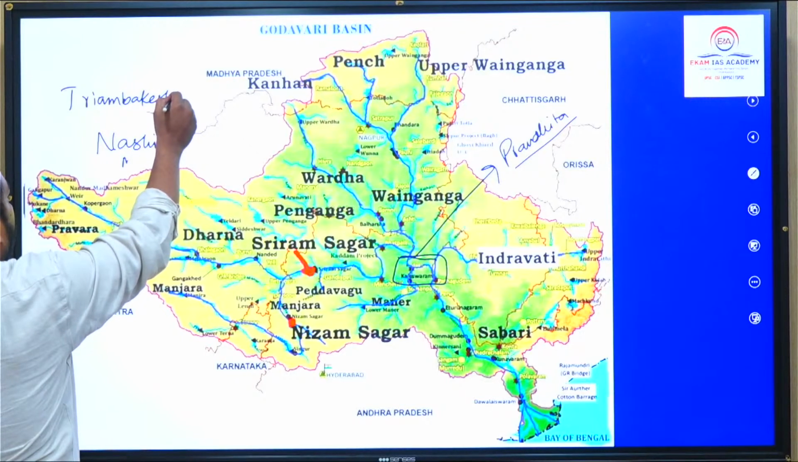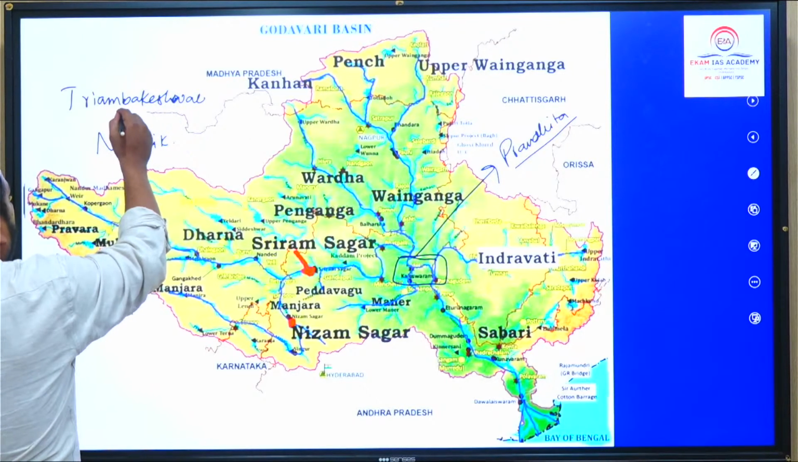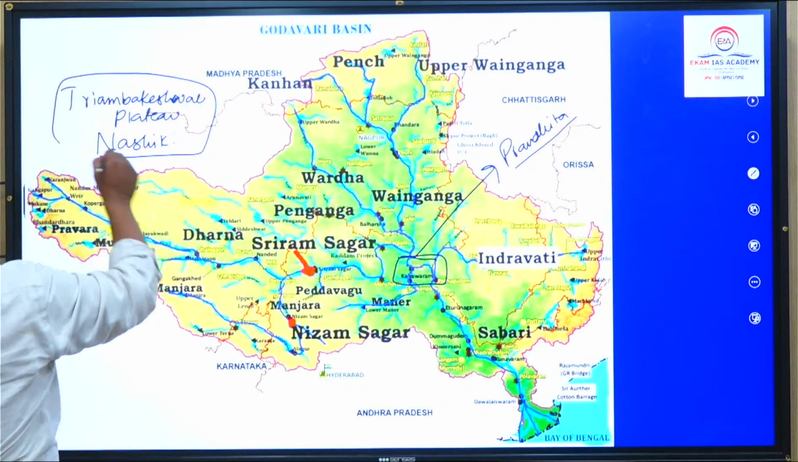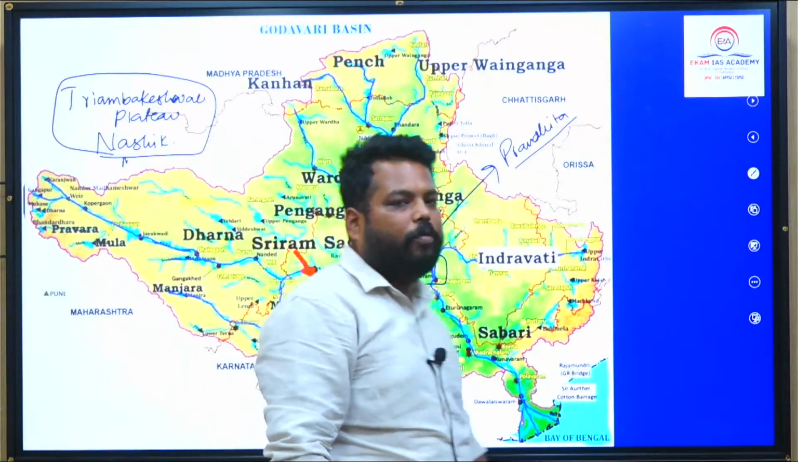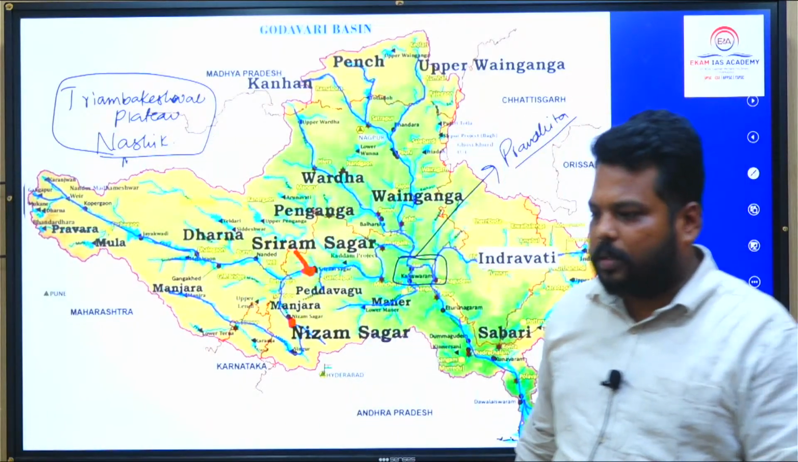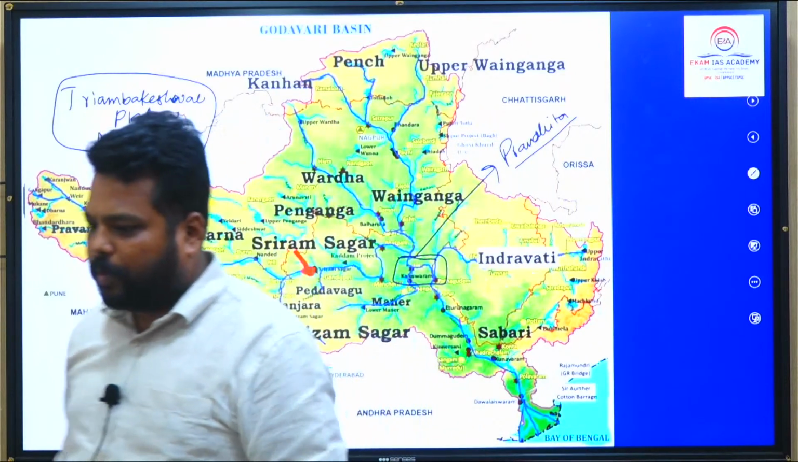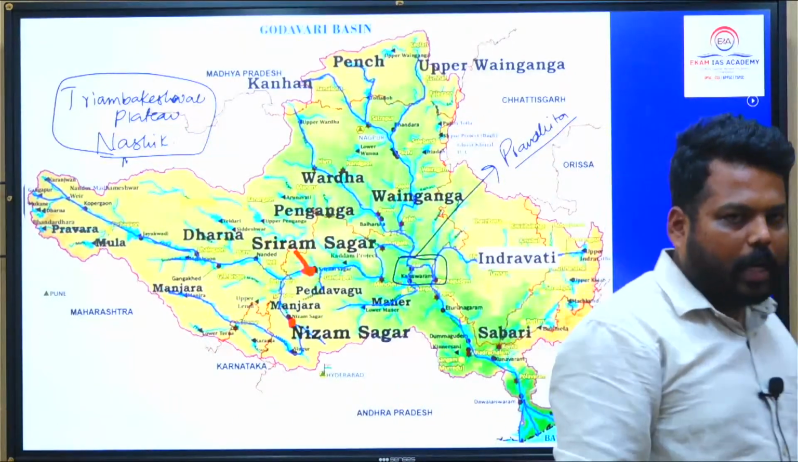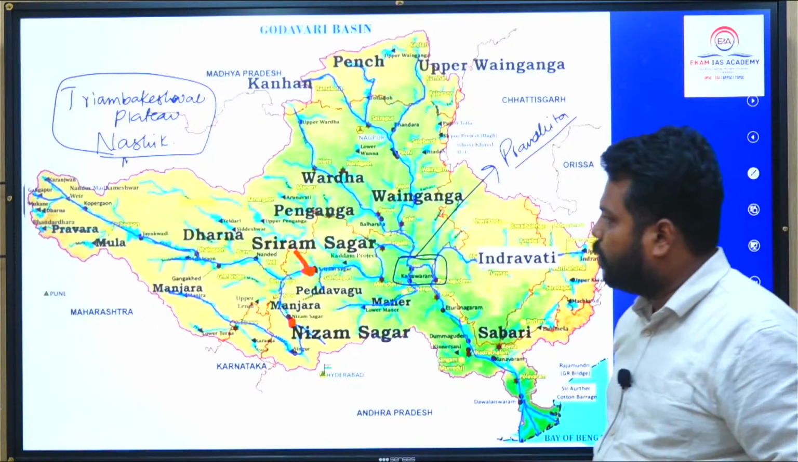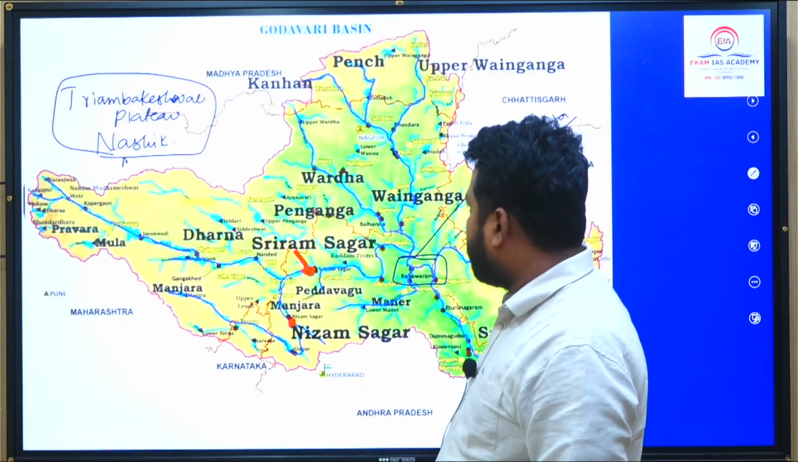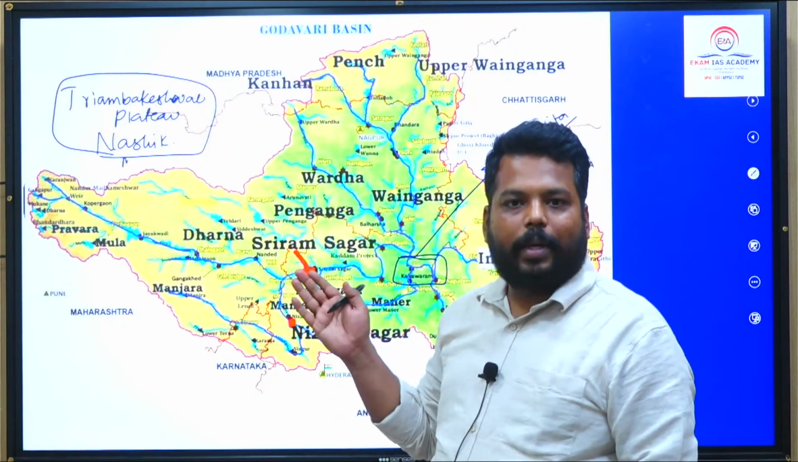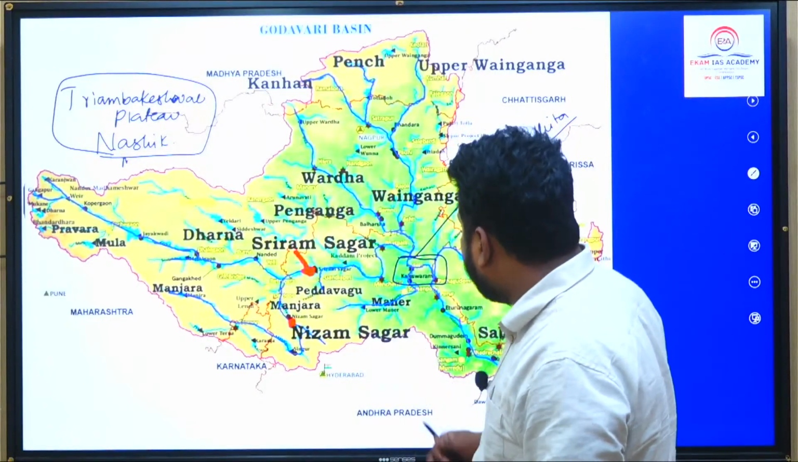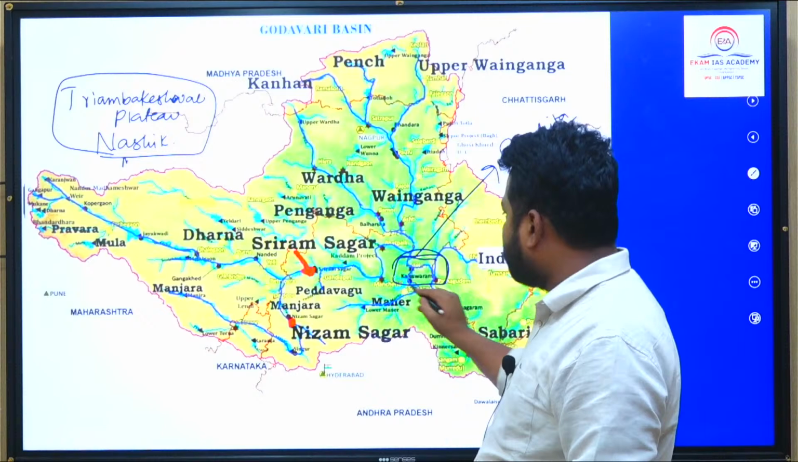So from this particular Nasik, यहाँ पे Trayambakeshwar plateau. So this is going to have the origin of Godavari river. Very very important. Godavari river Nasik के ऊपर है ना. So this Godavari river entering into this particular states of Maharashtra, Telangana, Andhra Pradesh. So ये कालेश्वरम के ऊपर क्वेश्चन आने का चांसेस है.